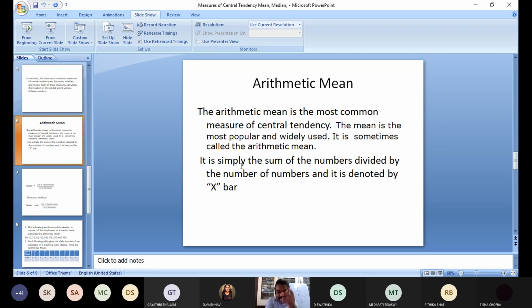So how did you calculate 97? How did you calculate your percentage? Tell me. Yes, 97. Who told me? Don't leave, I will take attendance. Yes, sir. By adding all the marks and taking the percentage.